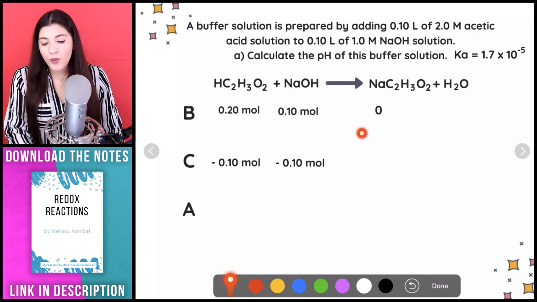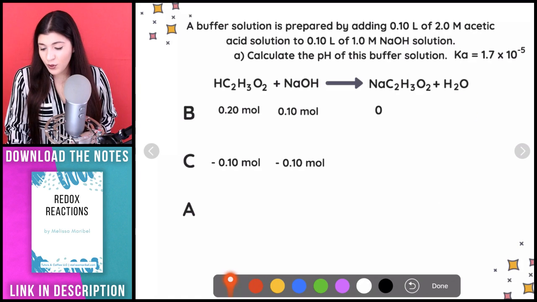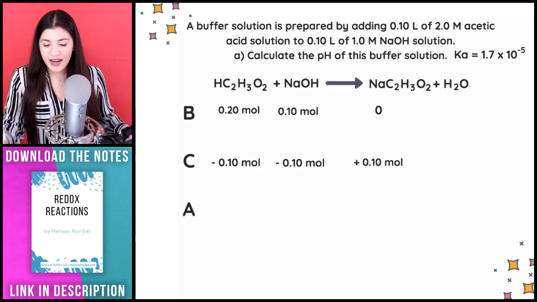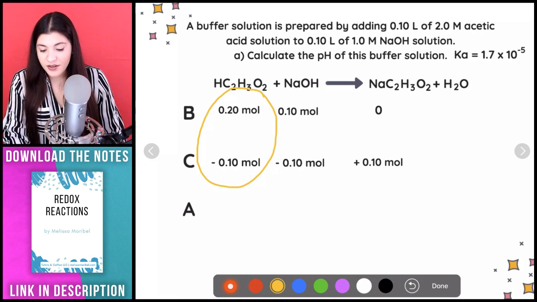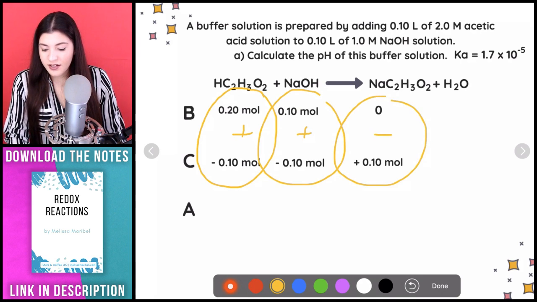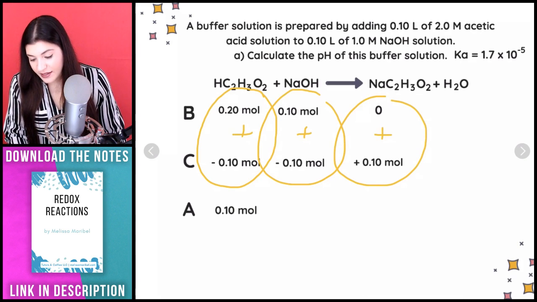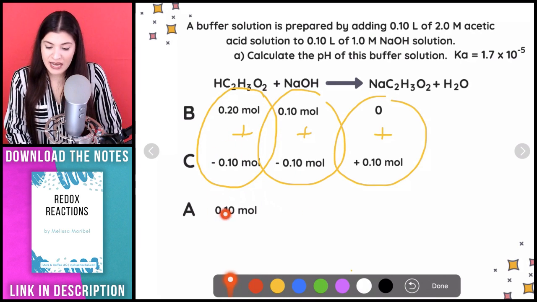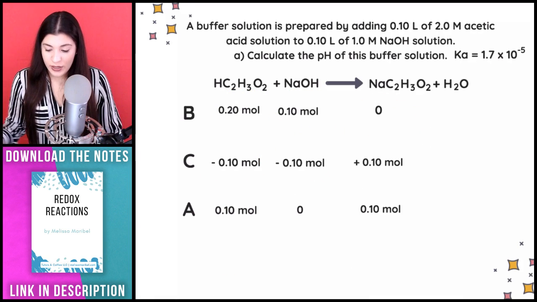And then, by the way, you're always going to subtract on the reactant side because you're using that up. And on the product side, we're going to add because it's being produced. So in this case, I really am just combining these two together. Think of it like you're just adding straight on down. And then the A is the after: once you add those together, you'll get these values. So you're going to get 0.20 minus 0.10, which is 0.10. This is going to subtract and just be 0. And then the next one's going to be 0.10.